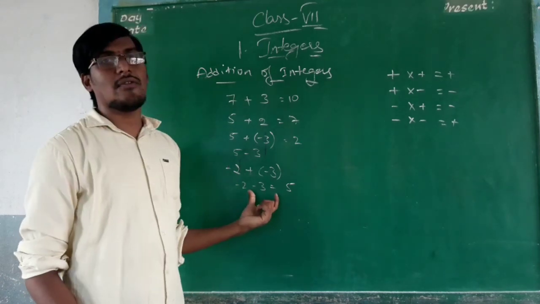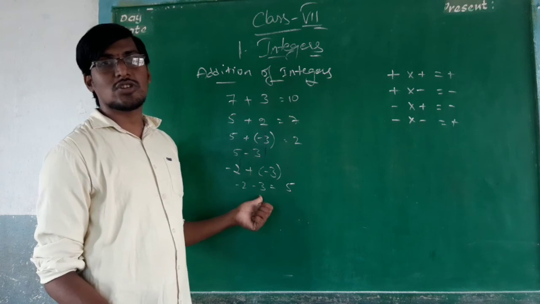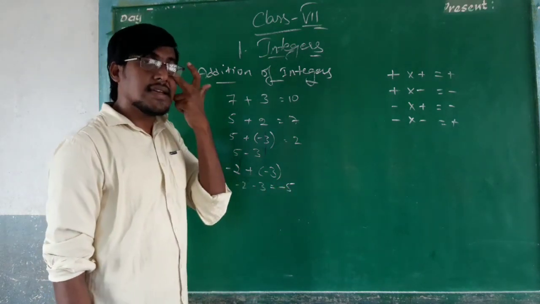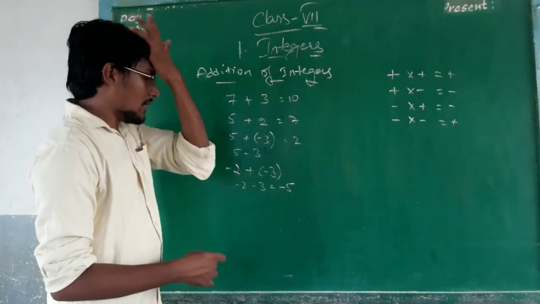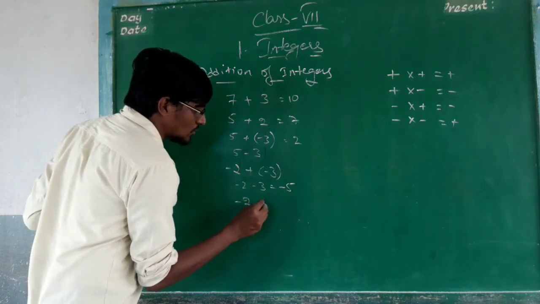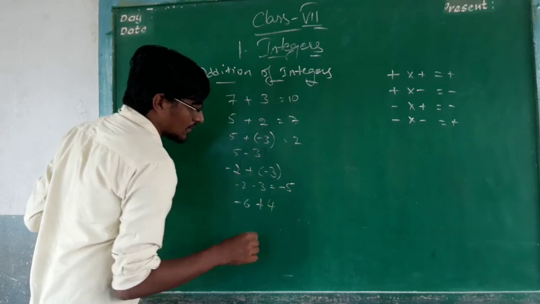But for the sign, what is the highest value? 3 is the highest value. So the sign of the 3 is minus. So you have to put the minus here. Okay. Listen carefully. It is a very important topic. So another one.